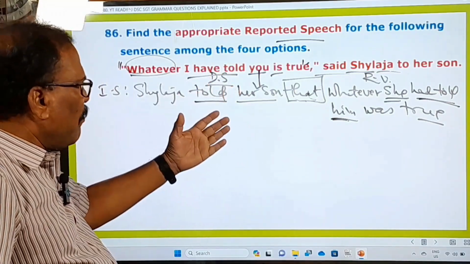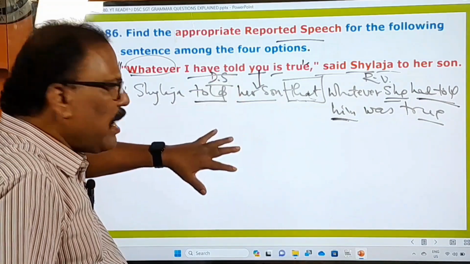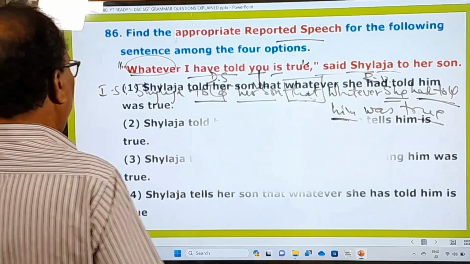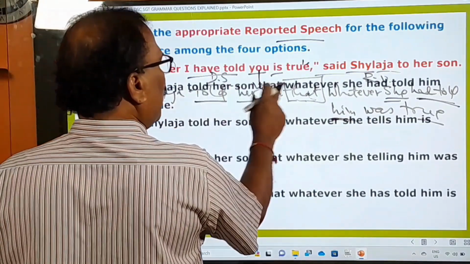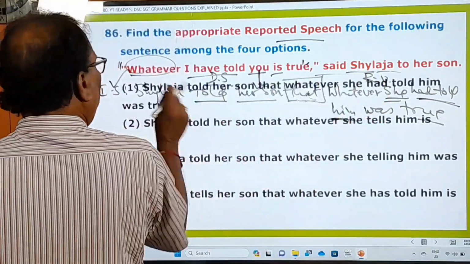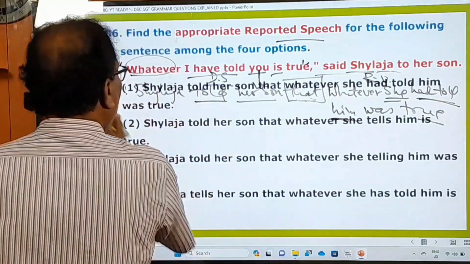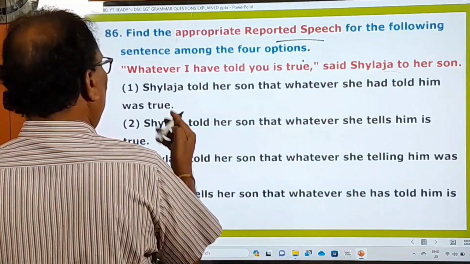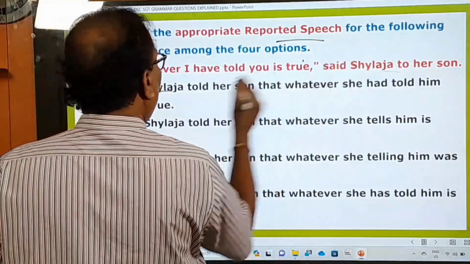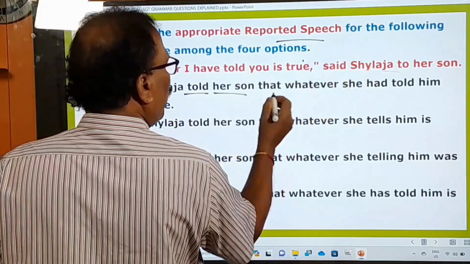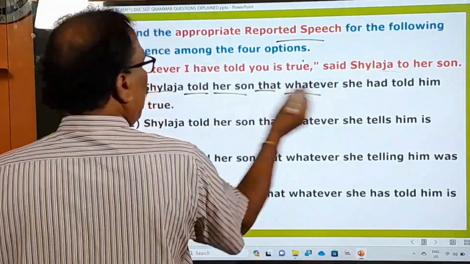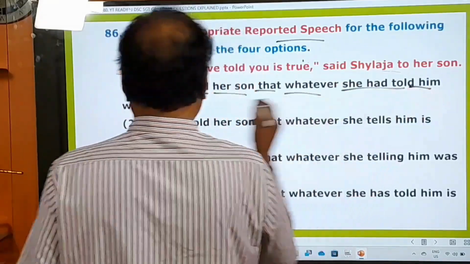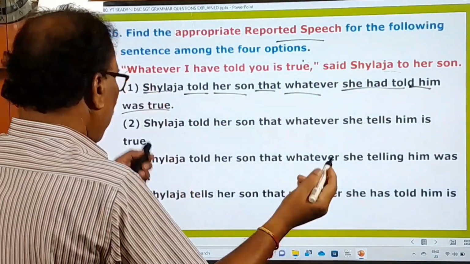And now let us check whether this answer is there in the given options or not. Shailaja told her son that whatever she had told him was true. The very first one is the right one. You can see that. Shailaja, said to is turned into told. Her son, that, the connecting word. Whatever I have told is turned into she had told. Him was true. The very first one is the right one, and others are not right.